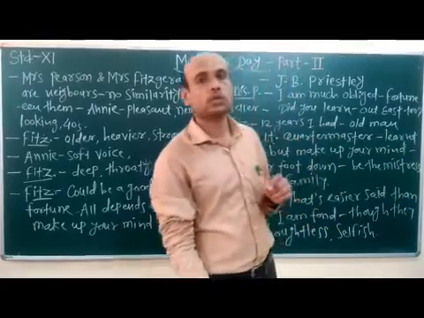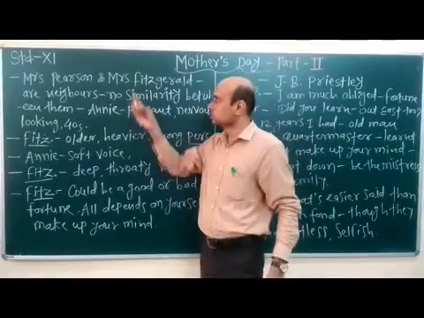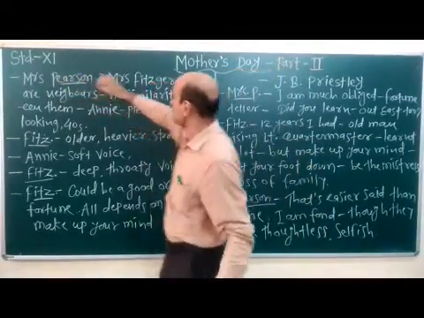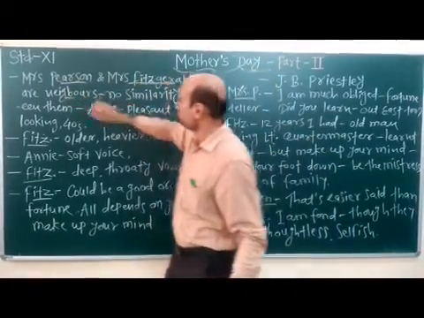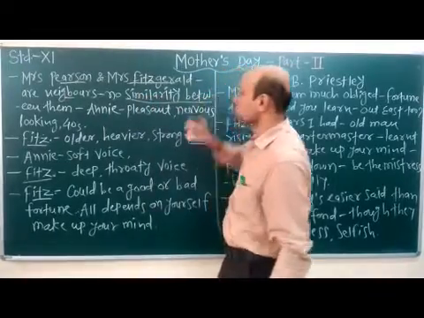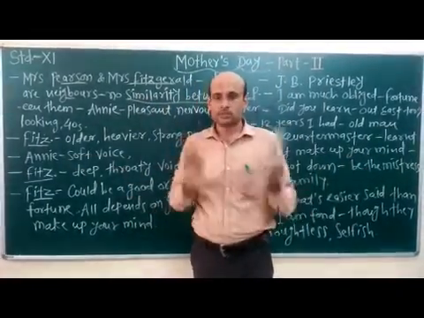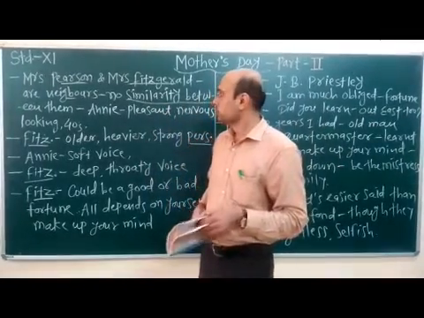I told you already that a difference is given. Both characters, Mrs. Pearson and Mrs. Fitzgerald, are neighbors, but there is no similarity between these 2 characters. Both are totally different, contrasting, opposite characters. Why?